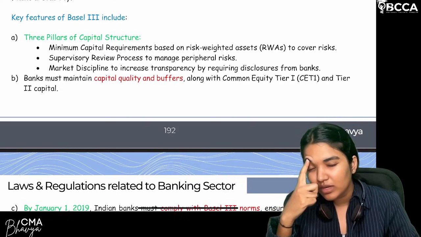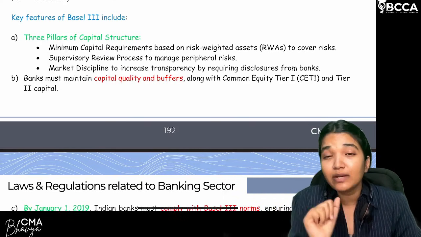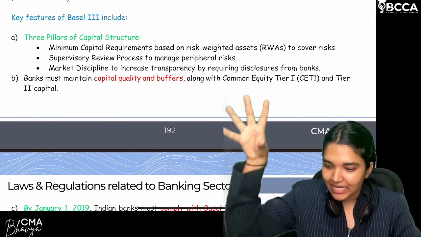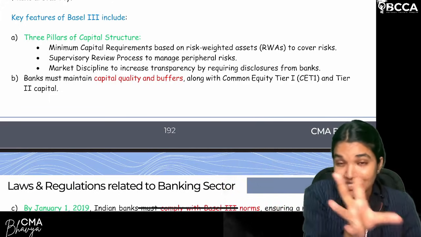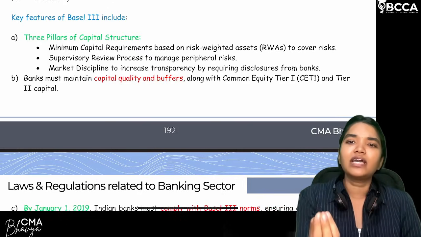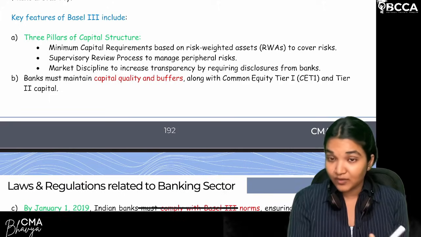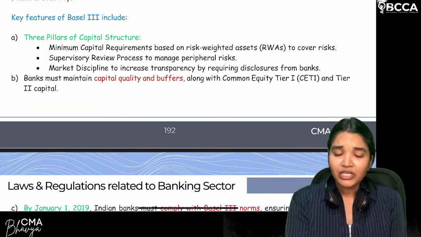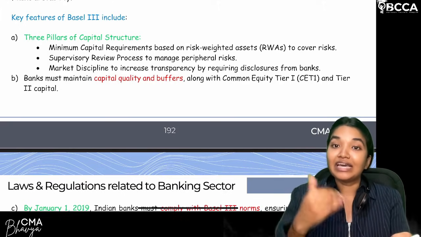I've already told you the liability and asset situation. You imagine if there is a loss, first loss will be absorbed by which capital? Tier 1 capital. That means if there is any loss in the asset section, that loss will be adjusted with which amount of capital? First tier 1. What is actually there in the tier 1 capital? Your equity capital, as well as your reserves, as well as your share premium account, and any reserves that you maintain. Now moving on to the tier 2 capital.